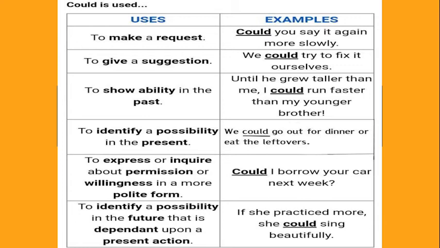Could shows ability in the past and expresses or inquires about permission or willingness in a more polite form. It also identifies a possibility in the present or a possibility in the future that is dependent upon a present action. Lastly, it can be used to make requests or for giving suggestions.